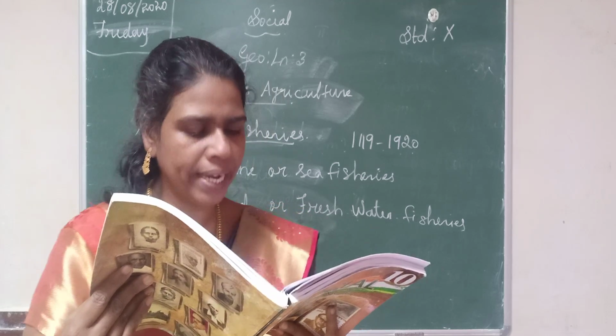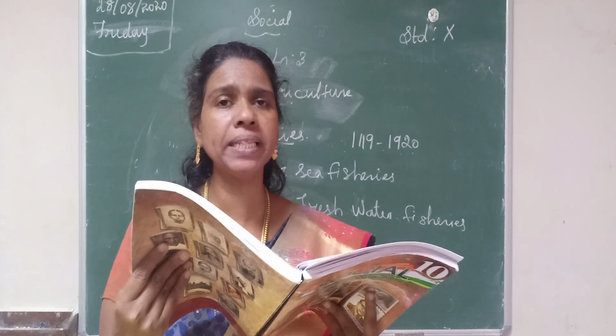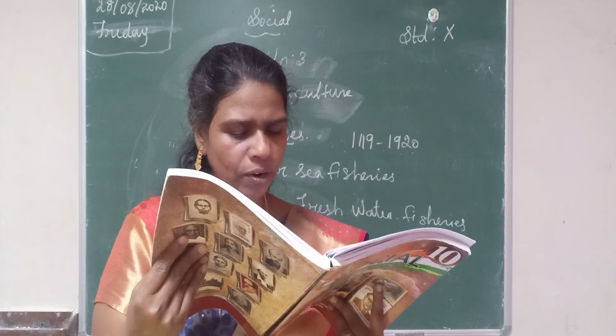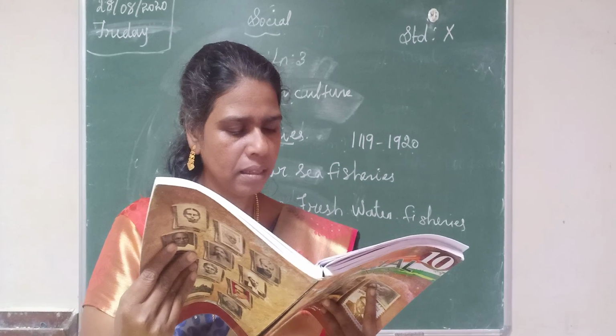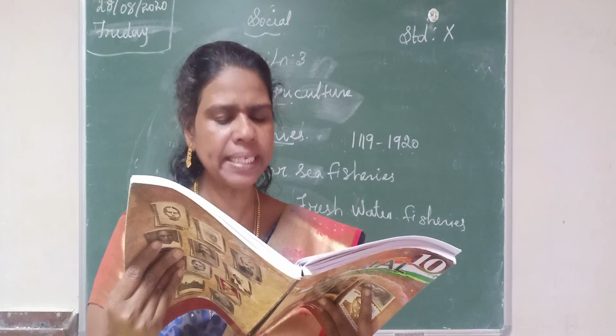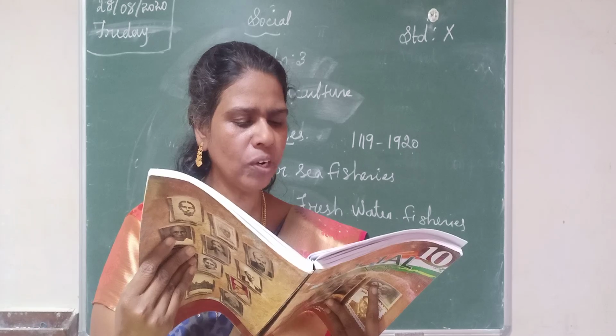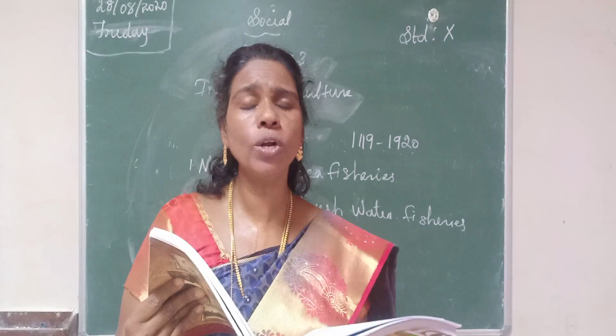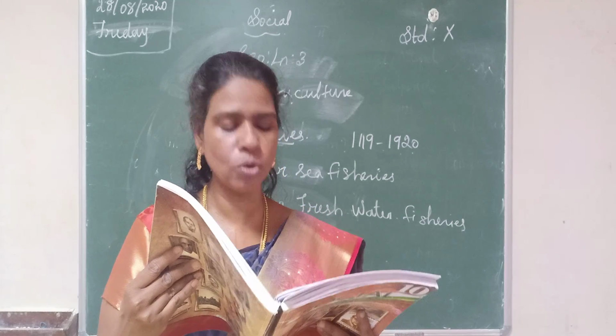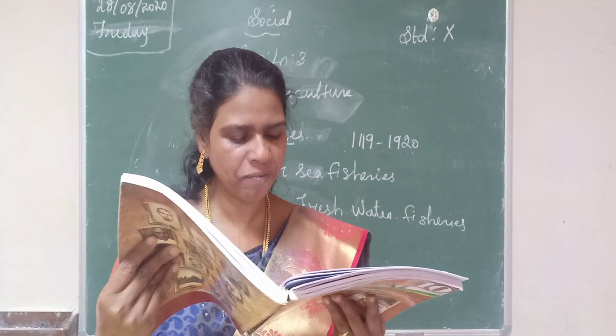Then match the following. First one answer Uttar Pradesh and Bihar. Second one answer Karnataka. Third one answer highest dam in India. Fourth one answer Mahanadi. Fifth one answer Golden Revolution. Then answer in brief question.